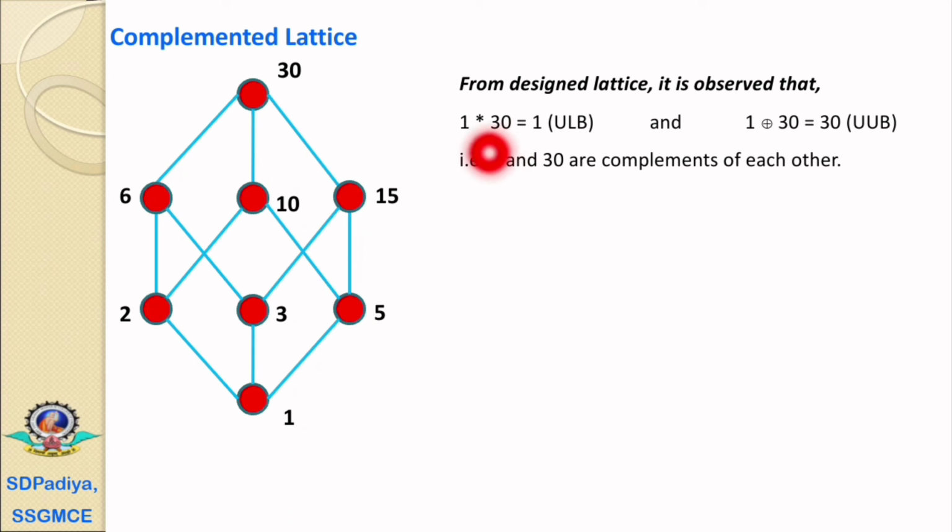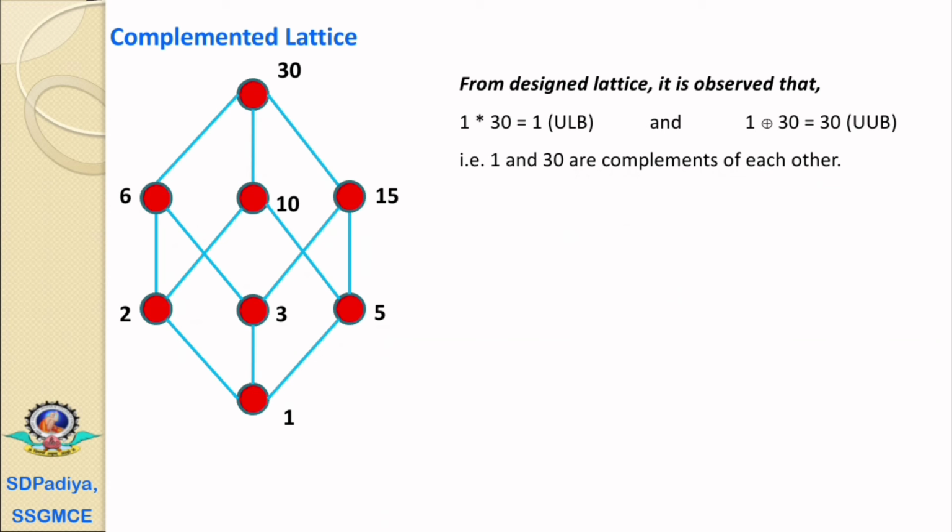If we find 1 meet 30, then it equals 1, and 1 join 30 equals 30, that is the universal upper bound. That is, 1 and 30 are complements of each other.